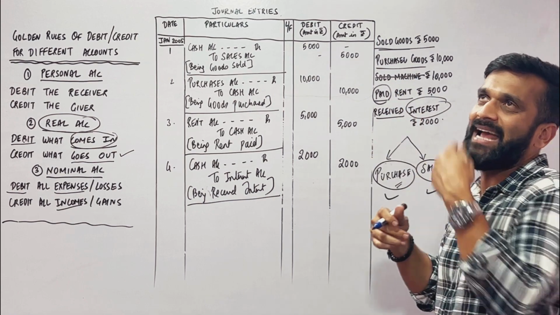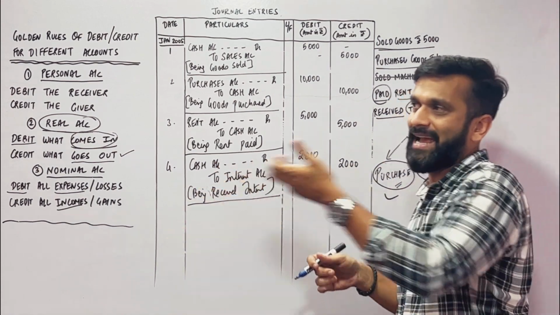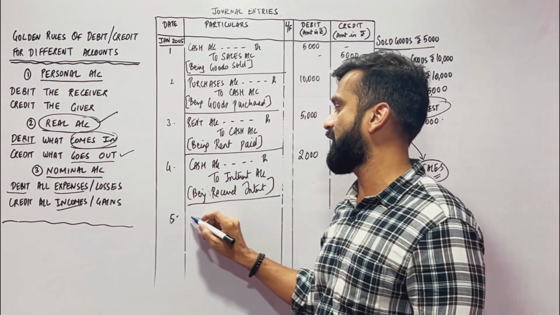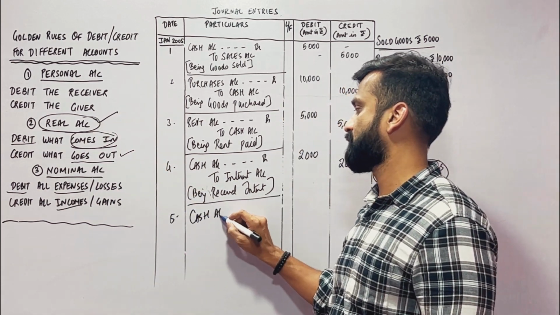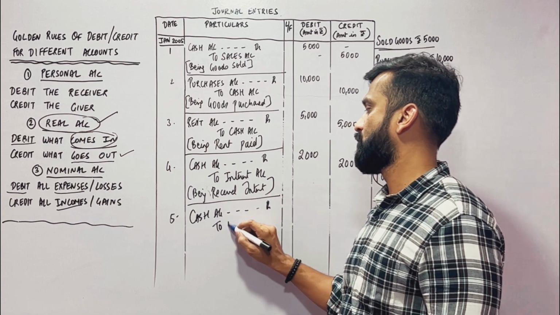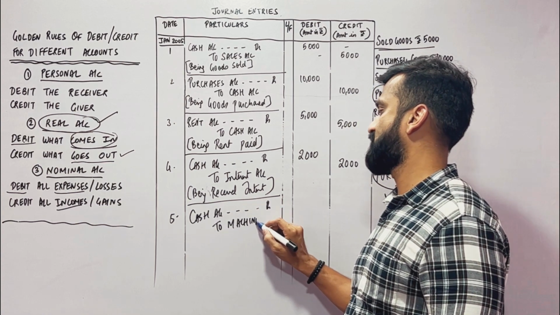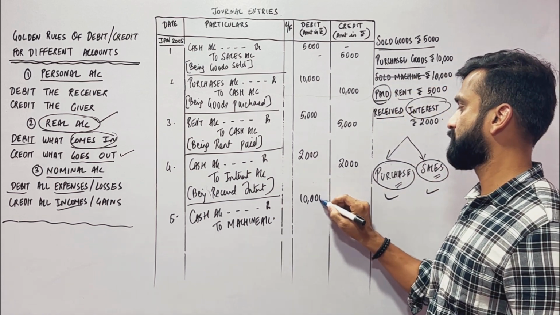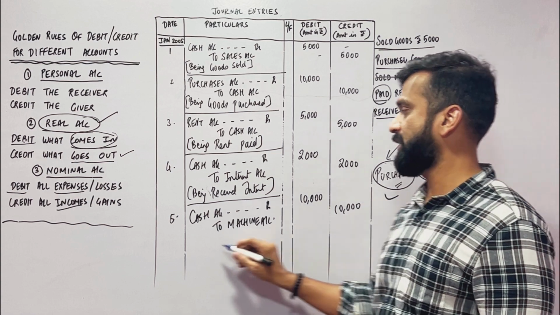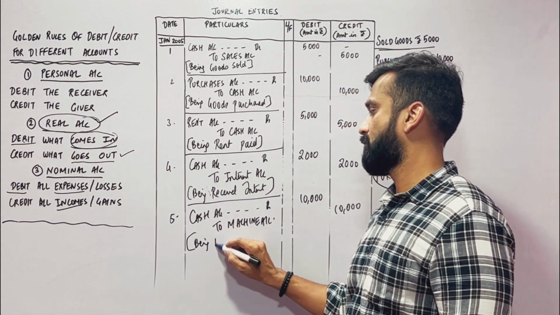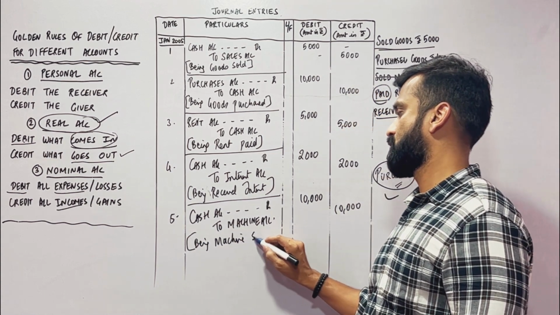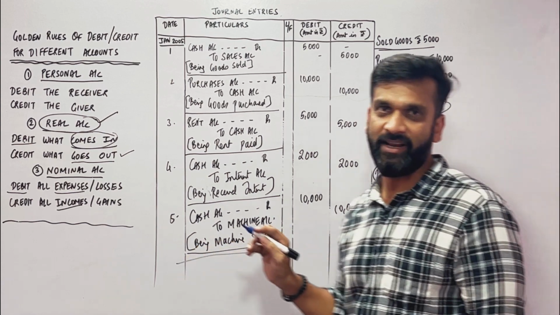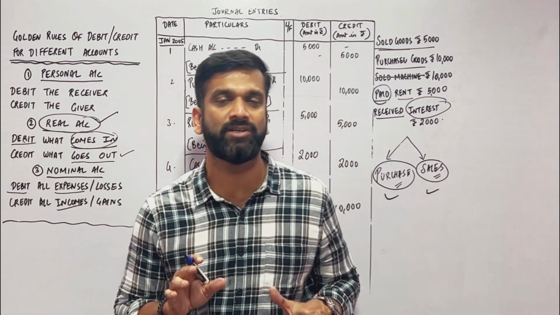So what will be debit? Cash will be debit. Machine goes out, cash will come in. Cash also is a real account. So here the entry will be cash account debit to machine account. How much? 10,000. Being machine sold. Okay, so with this we complete these 5 entries, and today was just a basic lecture